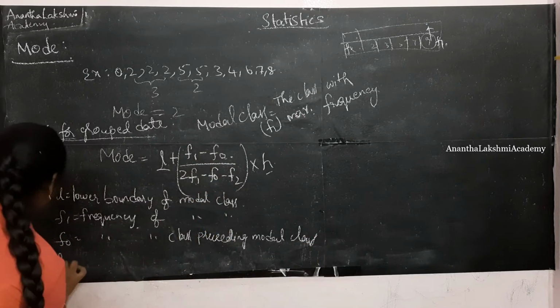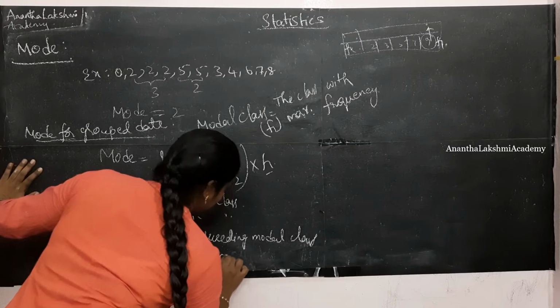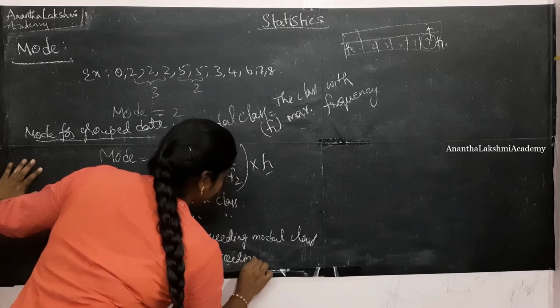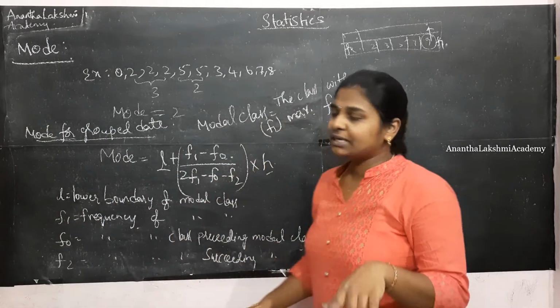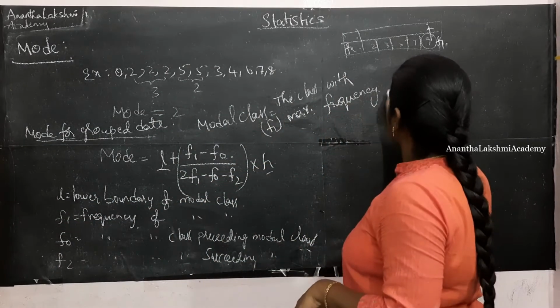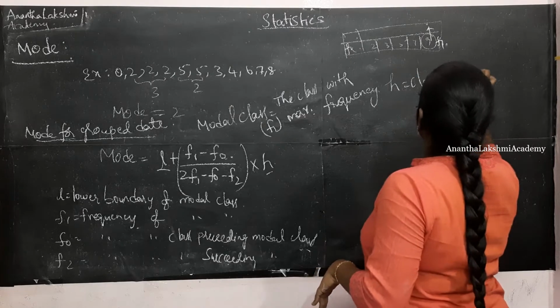Next, F2 is nothing but the frequency of the class succeeding, and succeeding is nothing but after. Succeeding the modal class. Then you have H. H is nothing but the class interval size. H is the class interval size.